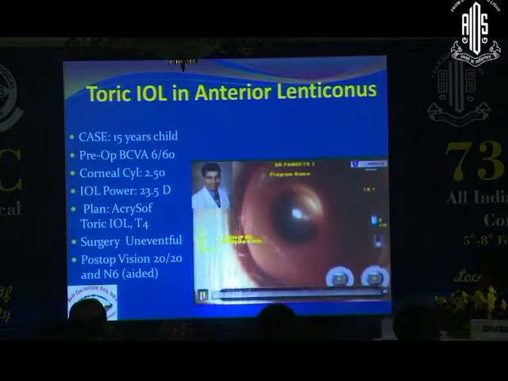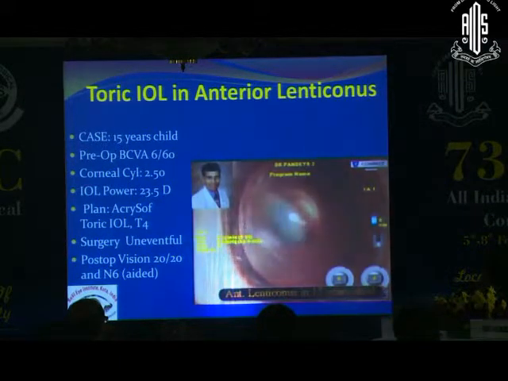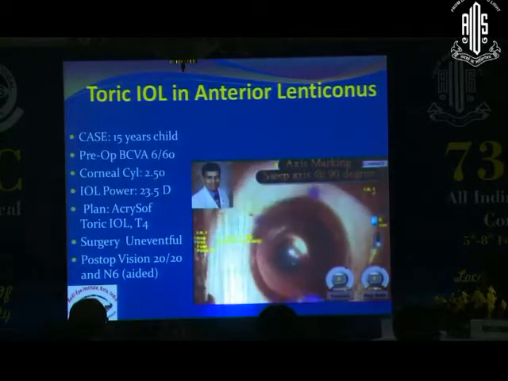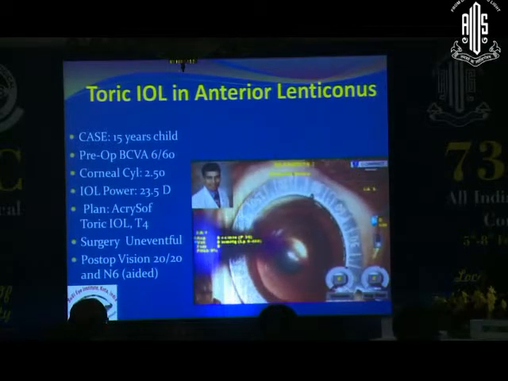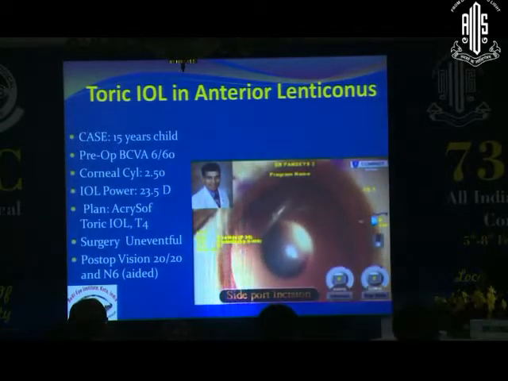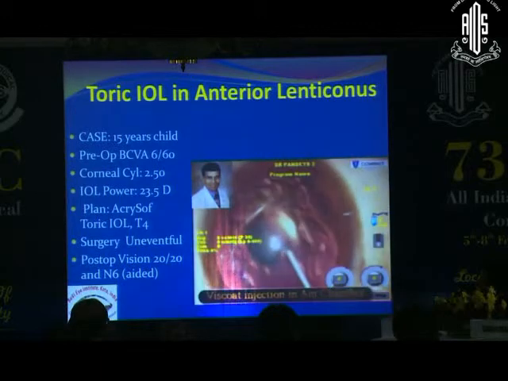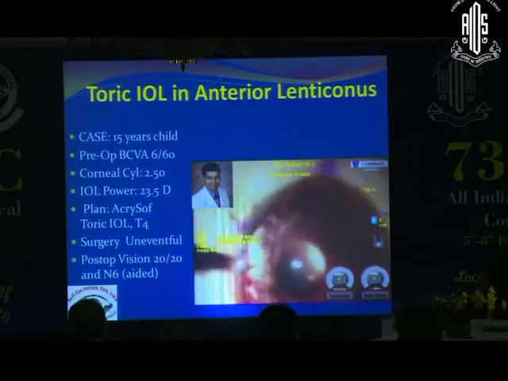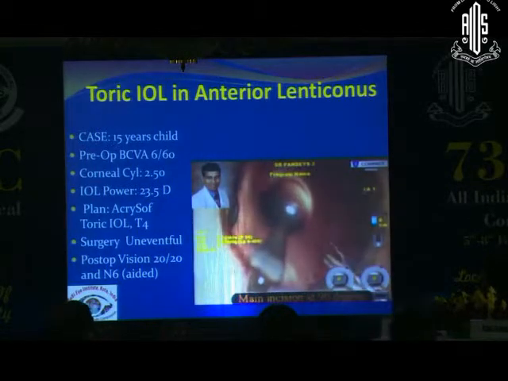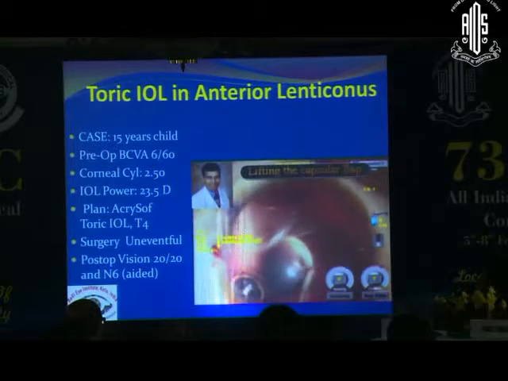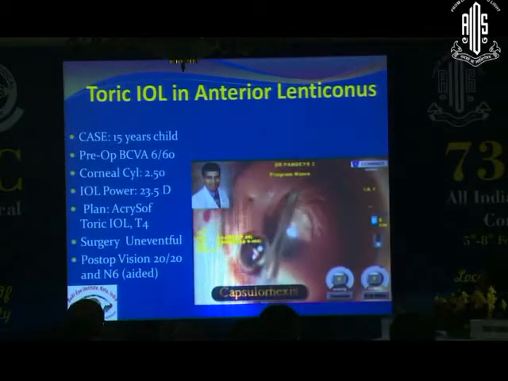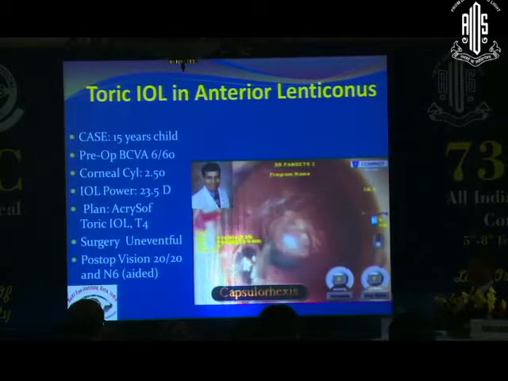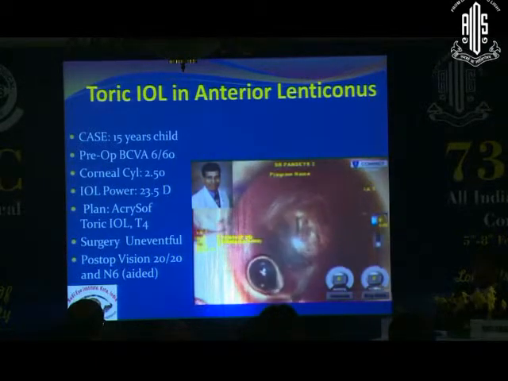This is another case of anterior lenticonus, a 15-year-old child who presented to us with corneal astigmatism of 2.5 diopter, and because of the lenticonus, he has lenticonus as well as corneal astigmatism. Visual acuity was very poor, and in lenticonus, the lens capsule is very thin and friable. So the important thing is to perform the rhexis carefully because the capsule is very thin. Sometimes the capsular rhexis becomes very difficult in these cases.